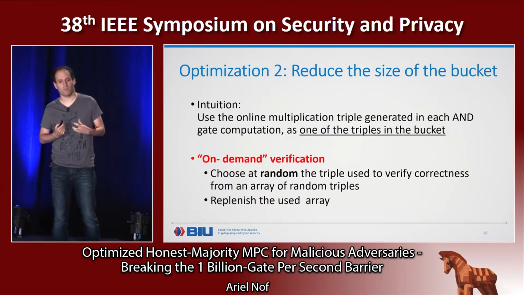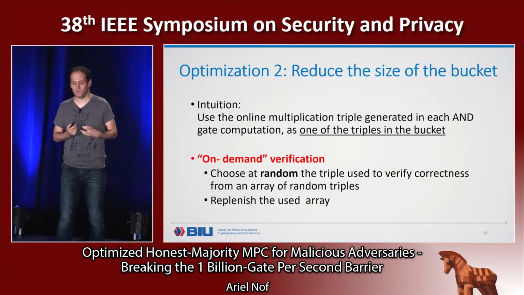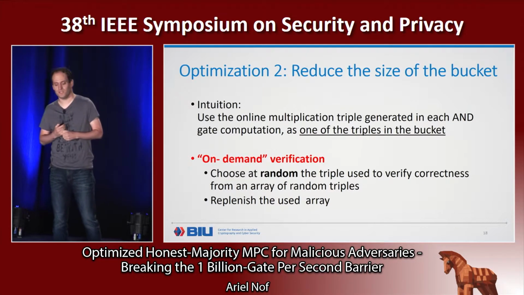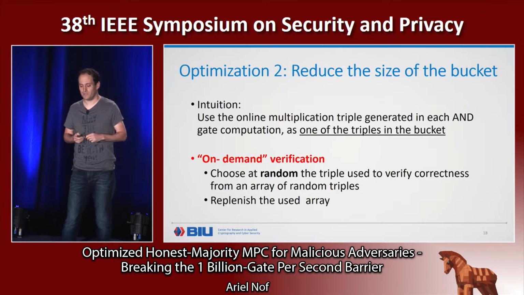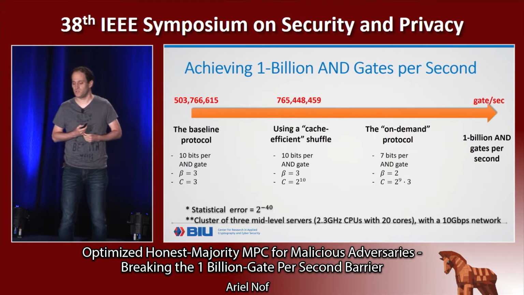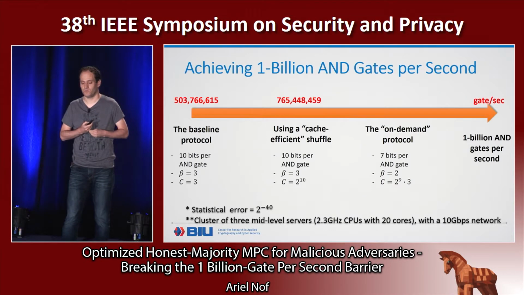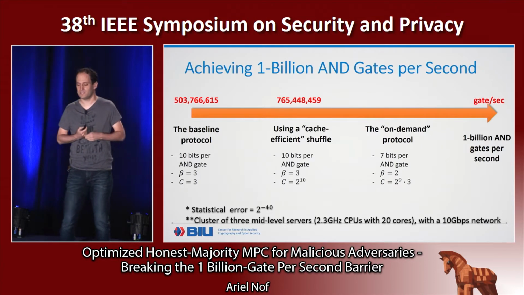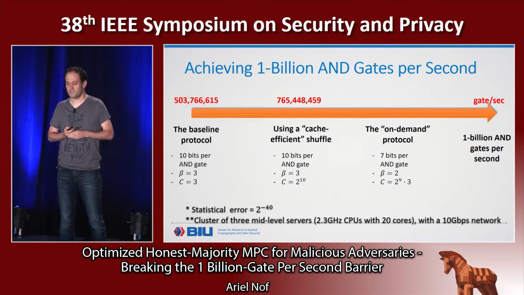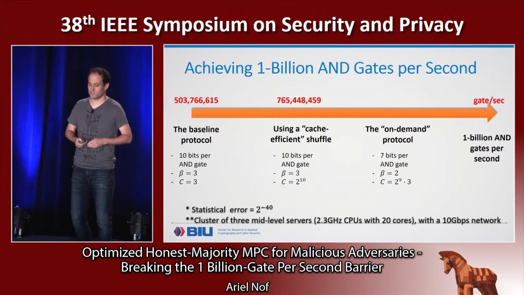By this, we match each AND gate triple to a bucket from the offline phase. This increases the computational work in the online phase a little bit, but it allows us to reduce the size of the bucket from 3 to 2, and therefore reduce the communication from 10 bits per AND gate to 7 bits per AND gate. And this brings us almost to our goal. We are getting close.